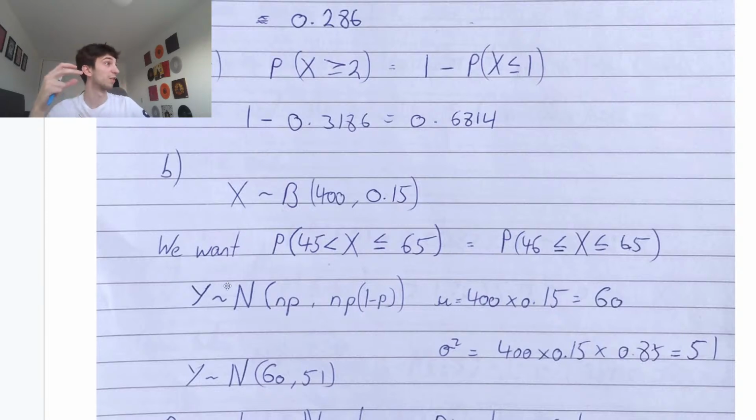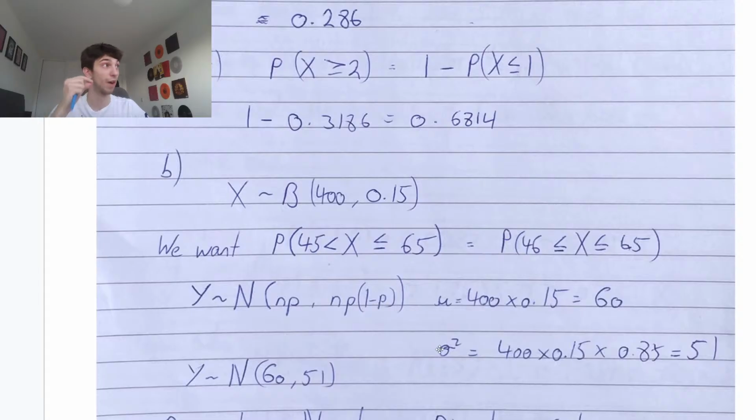As we know, we're going to define Y to be our normal random variable that we're going to apply the normal approximation to. So Y is normally distributed, with mean N times P, our number of trials times our probability. The number of trials is 400. The probability of a patient not turning up is still 0.15, so that stays the same. Our variance will be N times P times 1 minus P. For the mean, we do 400 times 0.15, so the mean is 60.